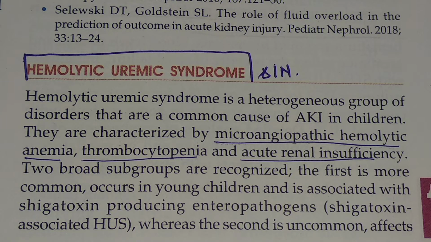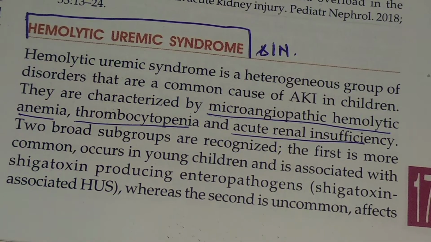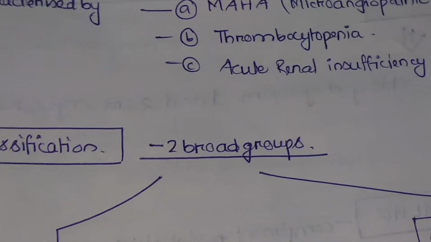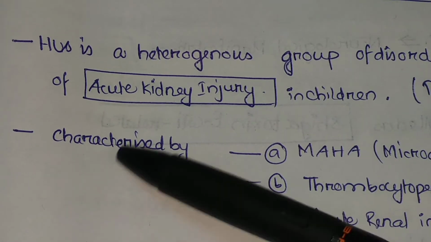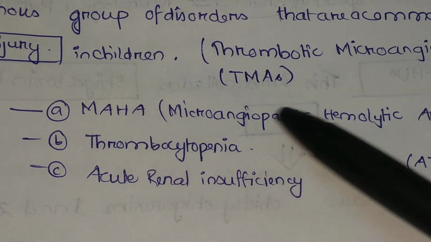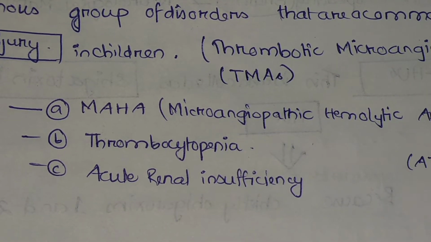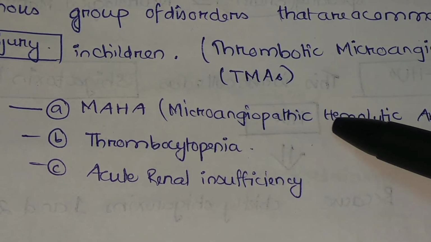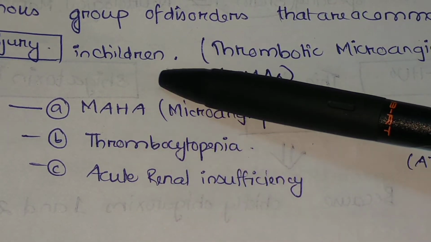So let me show you my notes to make this concept more clear to you. So here are my notes. You see, I have told you that hemolytic uremic syndrome is characterized by three things: microangiopathic hemolytic anemia, thrombocytopenia, and acute renal insufficiency. These three things we can remember with the help of a mnemonic, ATM.